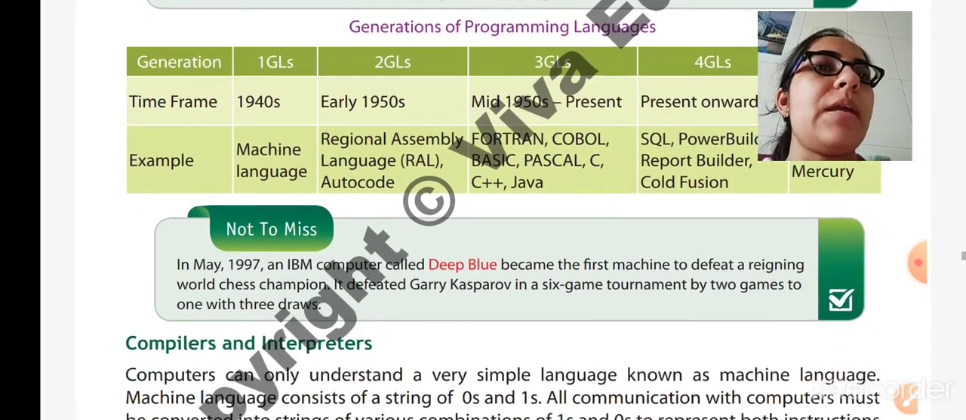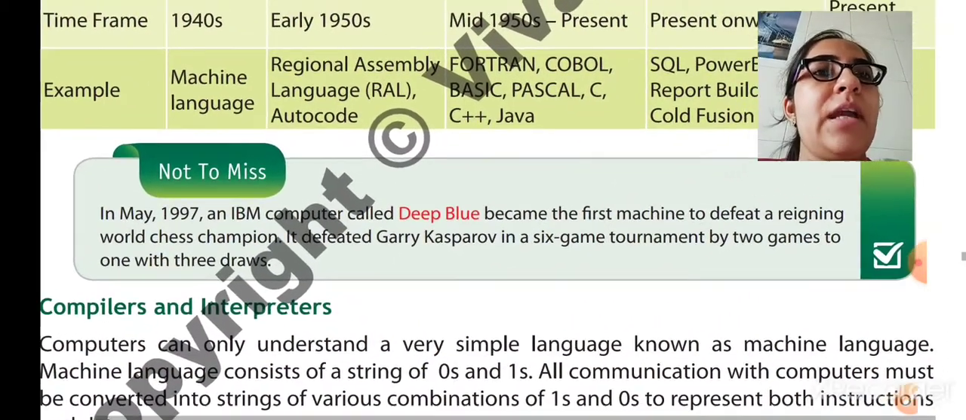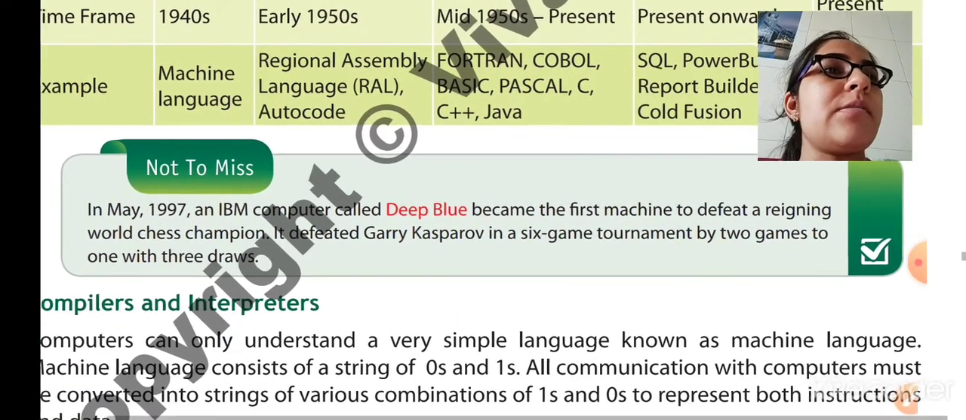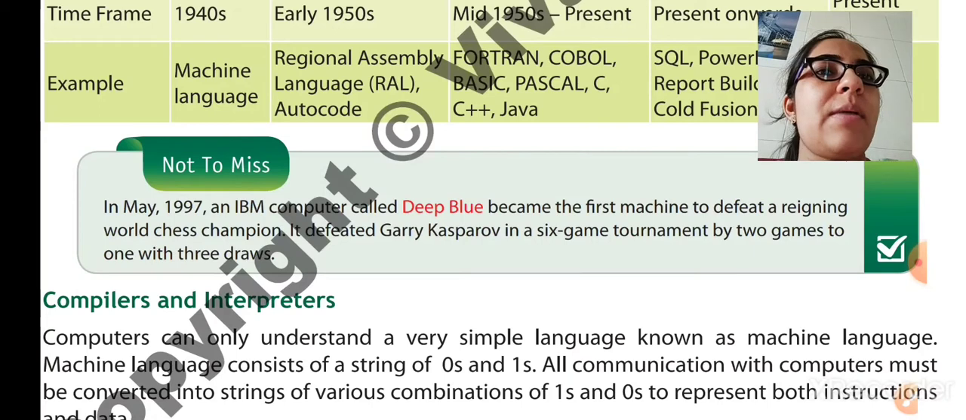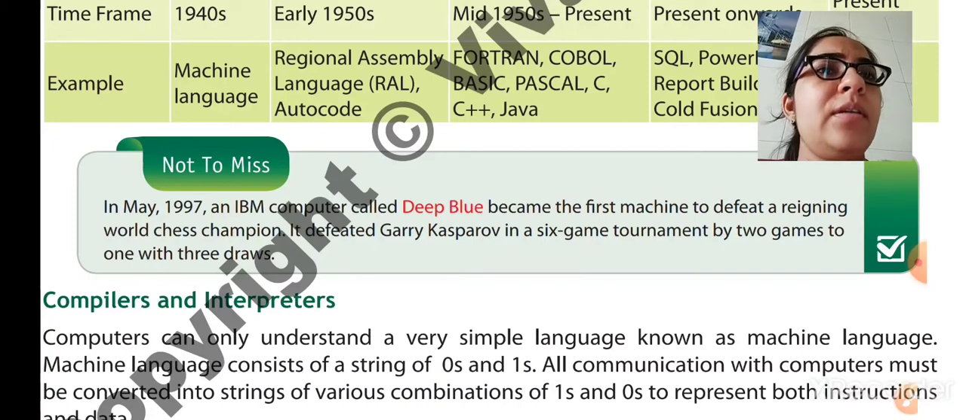So this is a short summary about the languages we have studied. Not to miss, in May 1997, an IBM computer called Deep Blue became the first machine to defeat a reigning world chess champion. It defeated Garry Kasparov in a 6-game tournament by 2-1 with 3 draws. So the IBM computer Deep Blue became the first intelligent machine to defeat the world chess champion Garry Kasparov. It means that in 1997 the artificially intelligent computer named Deep Blue was invented by IBM.